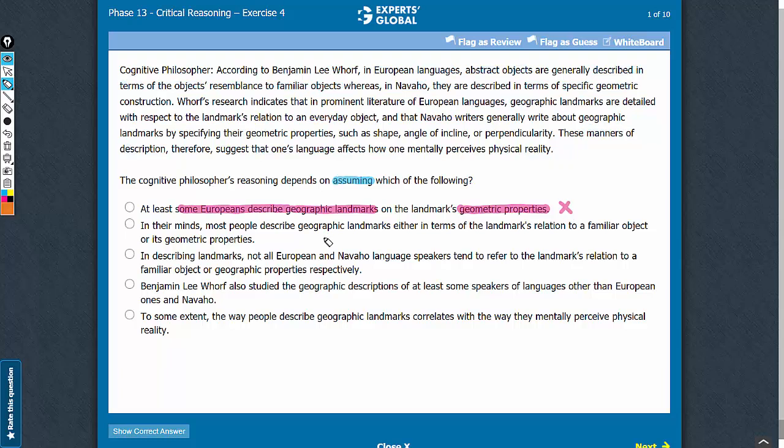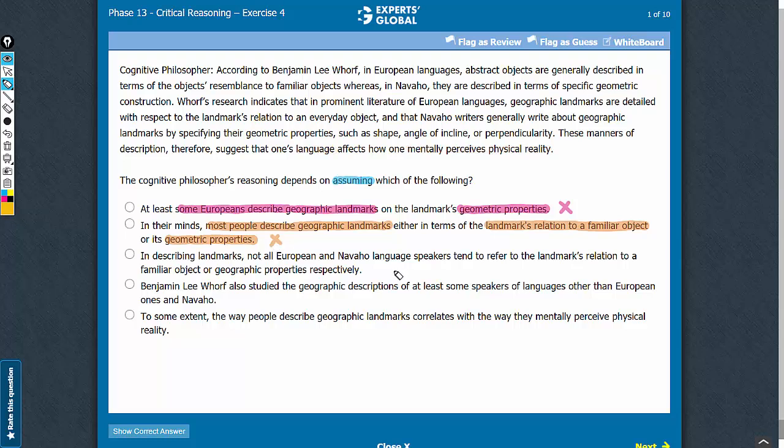Answer choice B. This answer choice says that most people describe geographic landmarks either in terms of the landmark's relation to a familiar object or in terms of geometric properties. So basically this answer choice says that the description of geographic landmarks does not likely have a third way of representation. However, this answer choice doesn't suggest anything about whether language affects the mental perception of physical reality. So this answer choice is just additional information and does not strengthen the conclusion. Also, this answer choice does not have to be true for the conclusion to hold. So this answer choice cannot be a valid assumption. So let's eliminate this answer choice.